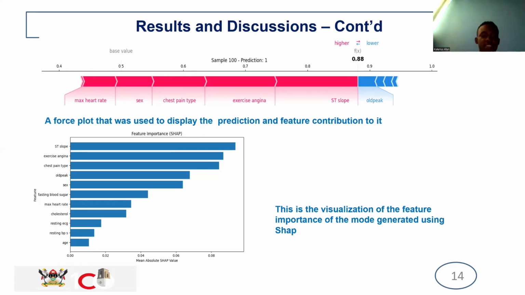So down here, this is also a visualization, just as we've seen before. It shows the feature importance of a certain model overall, and how they are ranked. Age is ranked as the least of all the features when predicting.